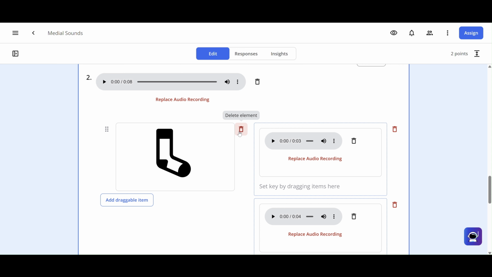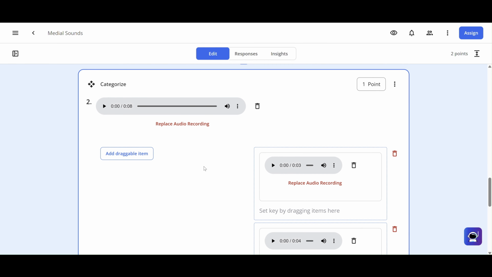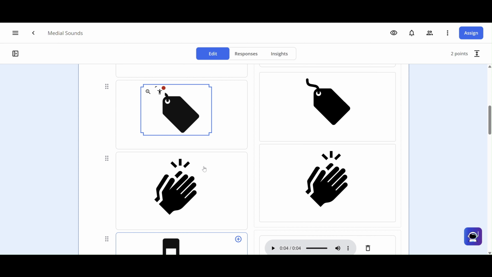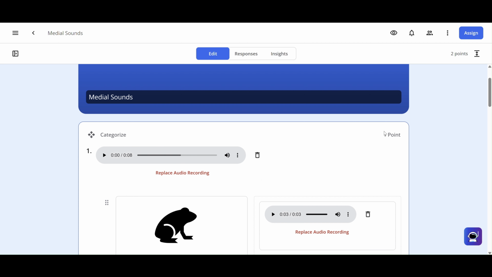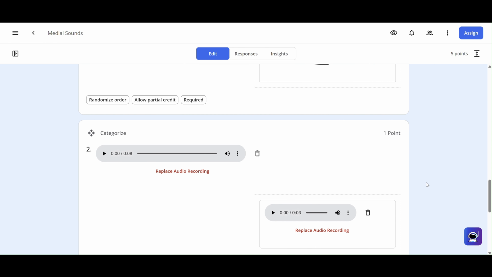So I didn't want to have to re-record all my directions, but I do want to choose different draggable items. So at least this way my audio directions have not changed before I forget. 1, 2, 3, 4. I want to make sure my point values are reflected up here. Anyway, back down to the duplicated one.